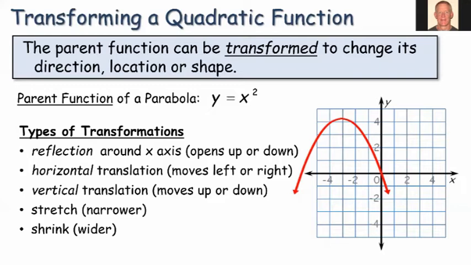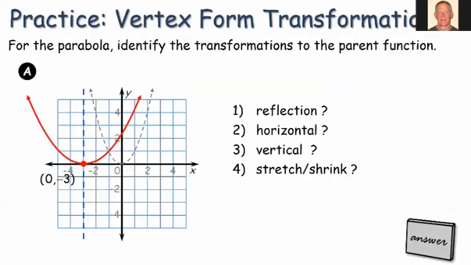The entire parabola moves left or right, up or down, and then stretch makes it narrower, shrink makes it wider. So let's look at some examples here, see if we can identify what transformations are being applied. So the dashed gray line is our parent function. The red line is the transform function. So let's go through this first one together.